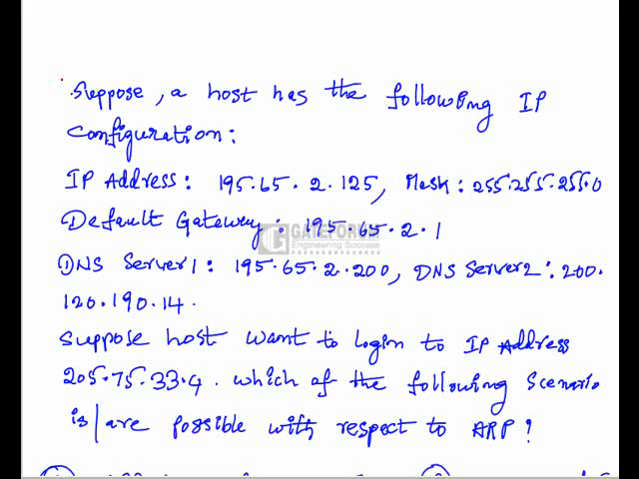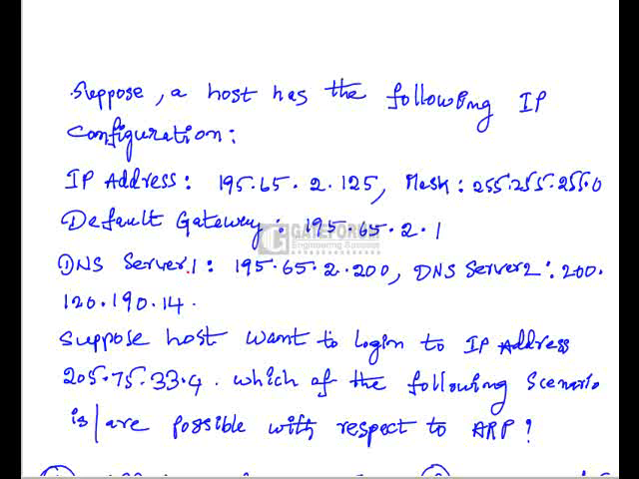A host has the following IP configuration. The IP address is 195.65.2.125 and the mask is 255.255.255.0. It is given in the dotted decimal notation. Default gateway is 195.65.2.1 and DNS server 1, DNS meaning here domain name system, is 195.65.2.200, and DNS server 2 is 200.120.190.14. And then suppose the host wants to log into IP address